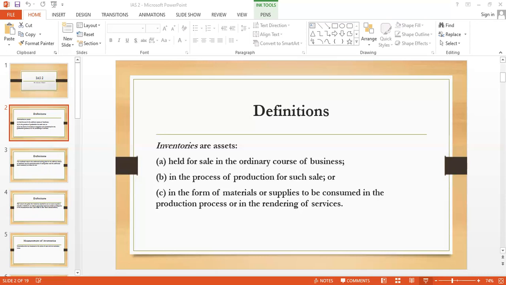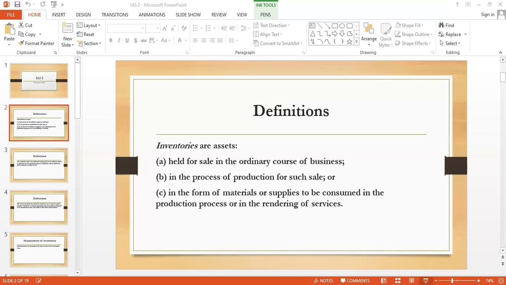And then we will apply this per unit cost to the closing stock units, closing stock units multiplied by the per unit cost. The average may be calculated on a periodic basis, that is in the case of a periodic inventory system, or as each additional shipment is received, that is the perpetual inventory system.